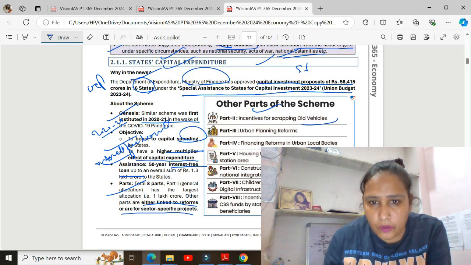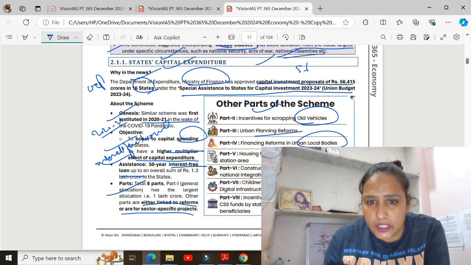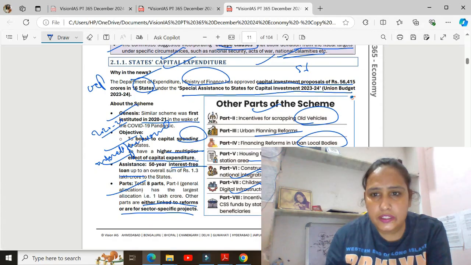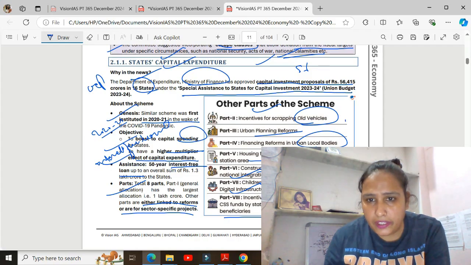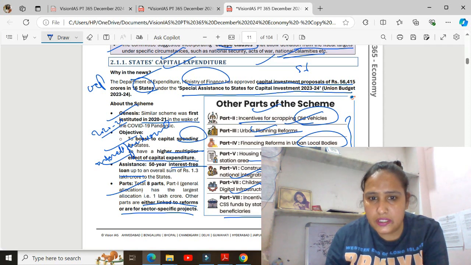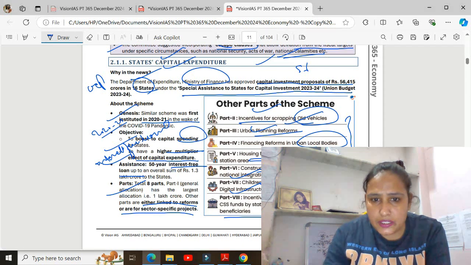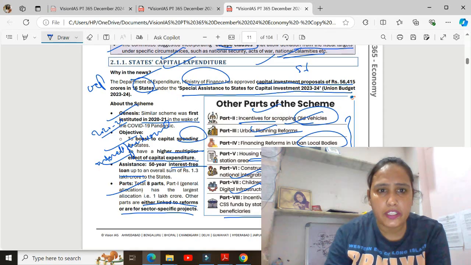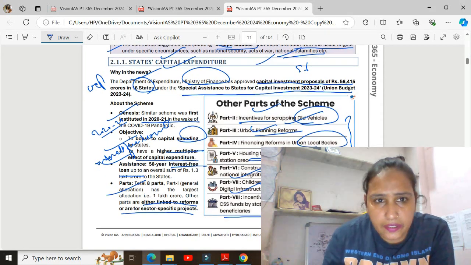These include urban planning, incentives for old vehicle replacement, urban local bodies, housing, unity malls, national integration, children and adolescent libraries, digital infrastructure, and release of CSS funds by the state government to vendors and beneficiaries. These are all parts of the state capital expenditure.